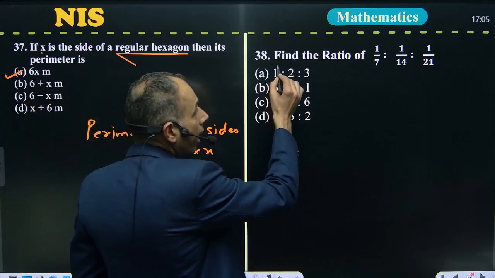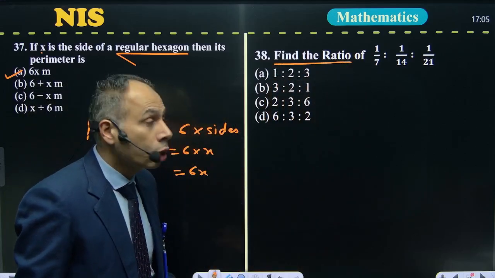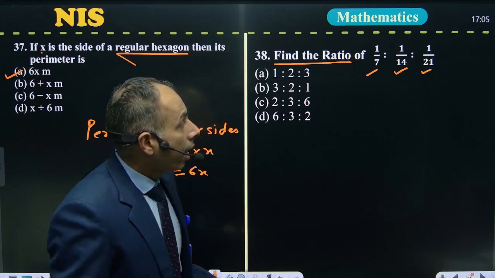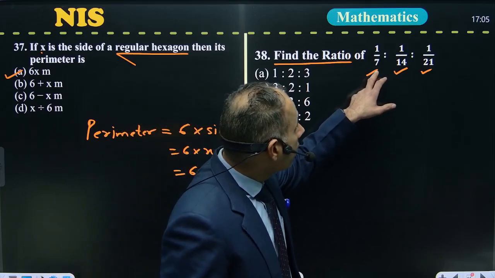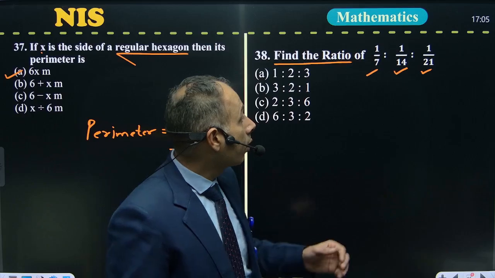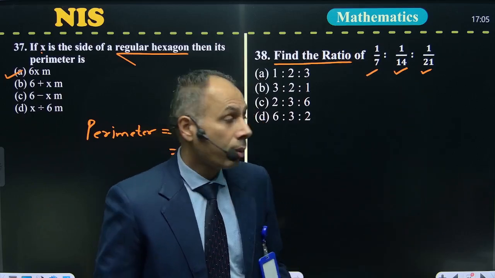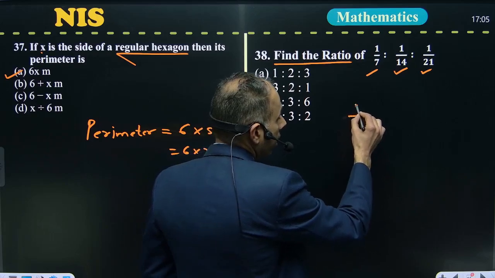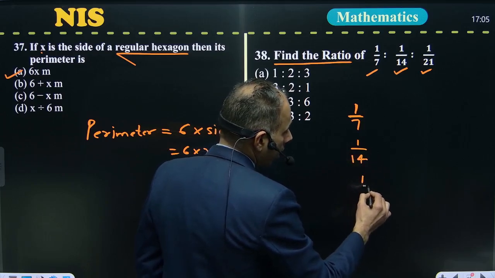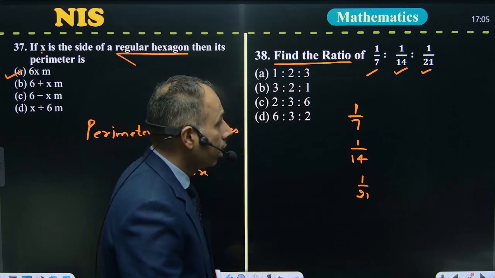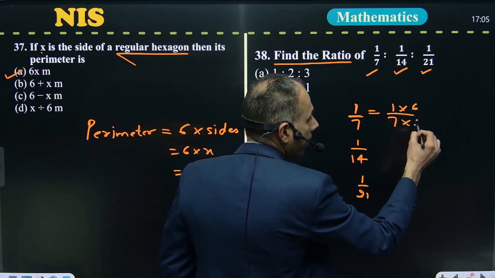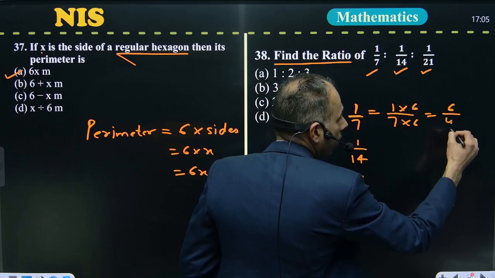Here we have to find the ratio of 1 by 7, 1 by 14, 1 by 21. As you know, here the denominators are not the same. So to make our question easier, first of all, make these denominators the same. 1 by 7 can be written by multiplying and dividing by 6, so this is 6 upon 42.